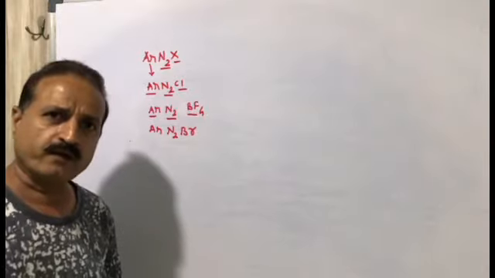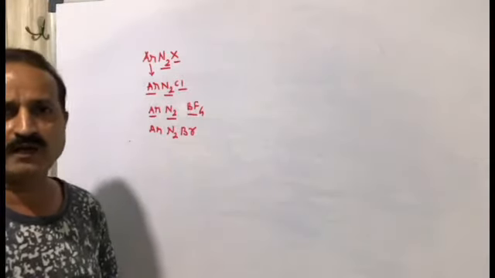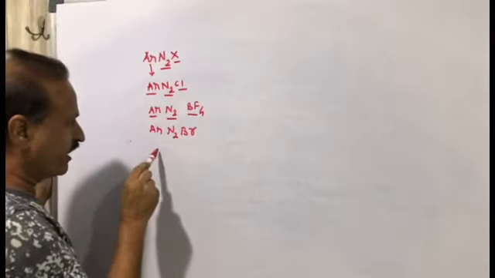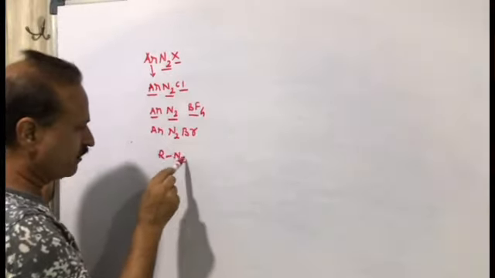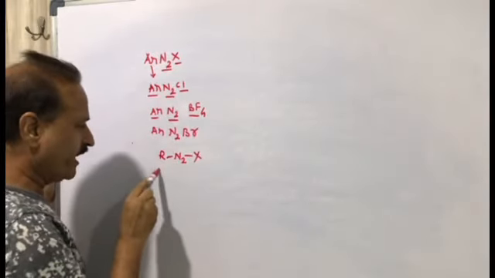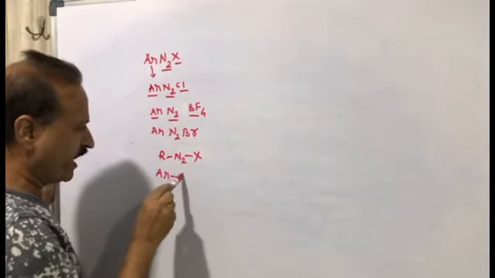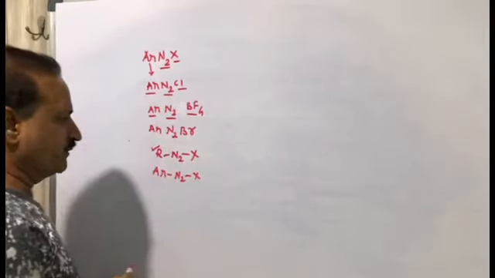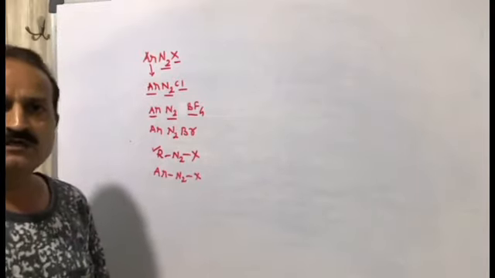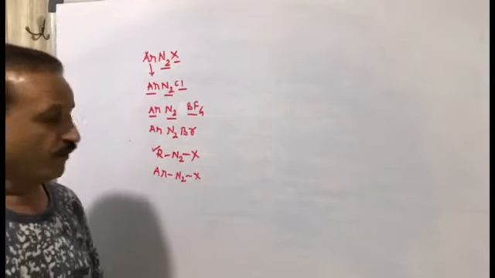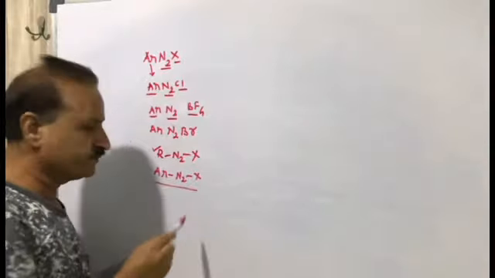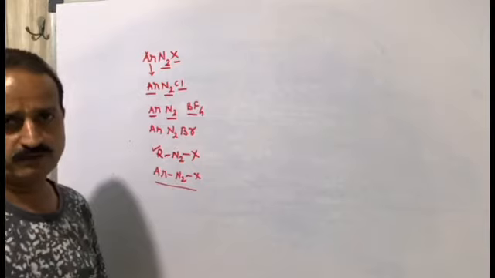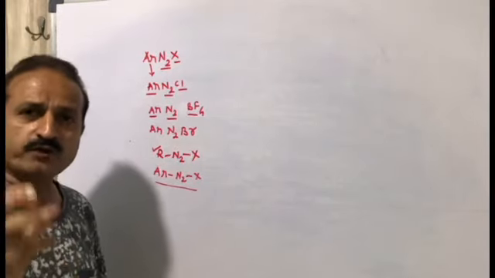Now we will compare aryl diazonium chloride and alkyl diazonium chloride. Alkyl diazonium salt is RN2X, and aryl diazonium salt is ArN2X. Alkyl diazonium salt is unstable, while aryl diazonium salt is stable, but only for a very short period.